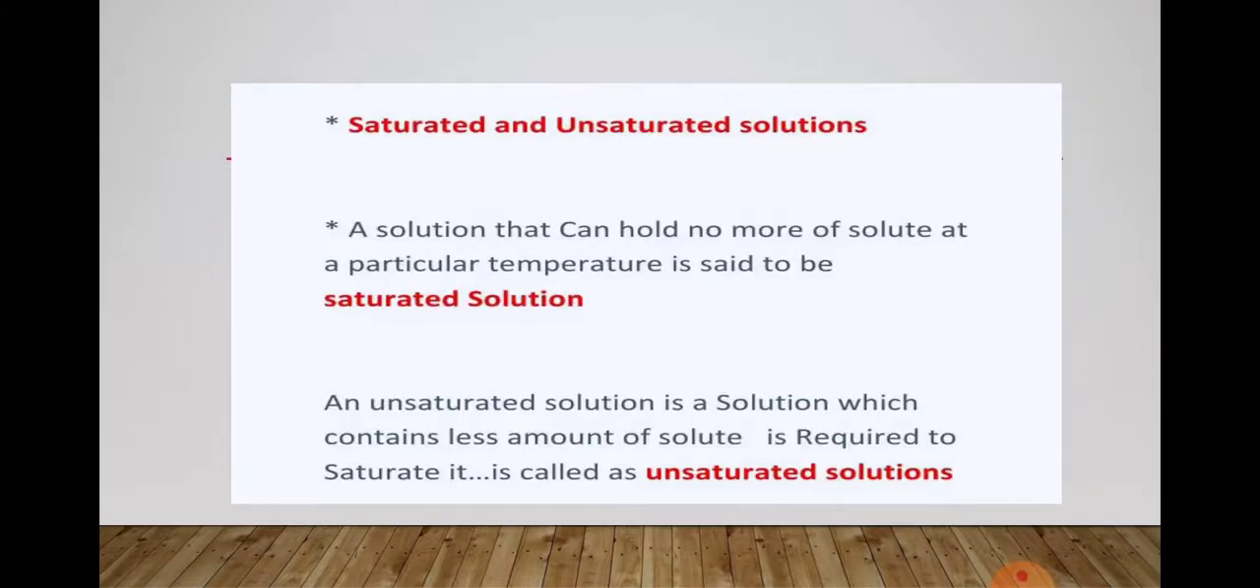Next one, saturated and unsaturated solution. Saturated means a solution that can hold no more solute at a particular temperature. For example, sugar: no more sugar can dissolve at a given particular temperature. That is called a saturated solution.